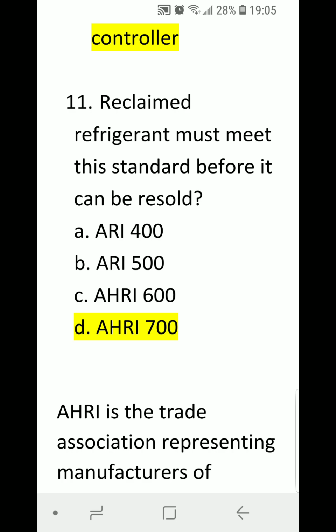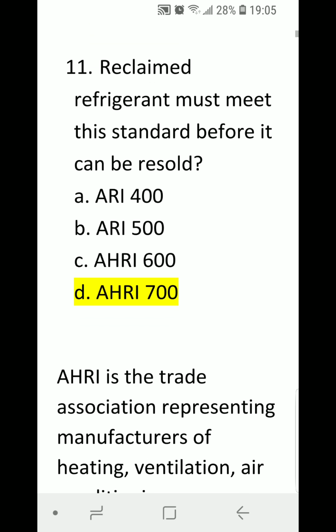Number 11. Reclaimed refrigerant must meet this standard before it can be resold. A. RE400, B. RE500, C. RE600, or D. RE700? Correct answer is D. RE700.